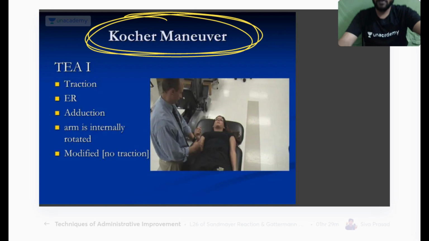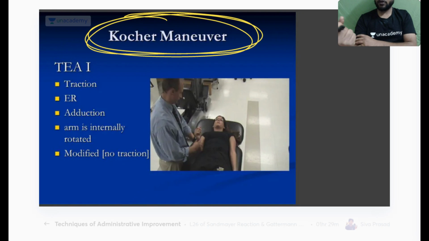See like this. Okay, firstly you will give the traction like this for 5 to 10 minutes. Then you'll do the external rotation at the shoulder joint. Okay, then you'll do the adduction.